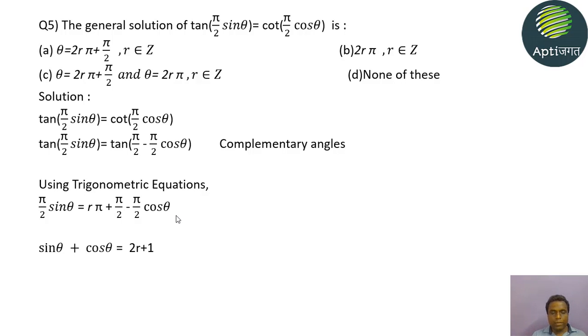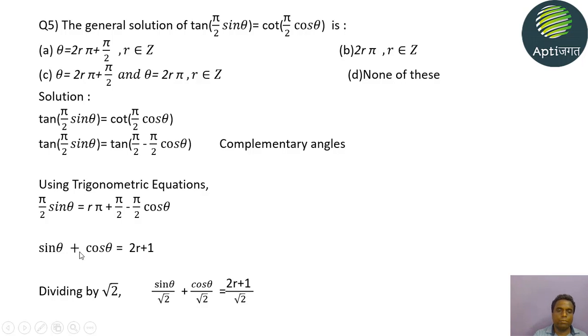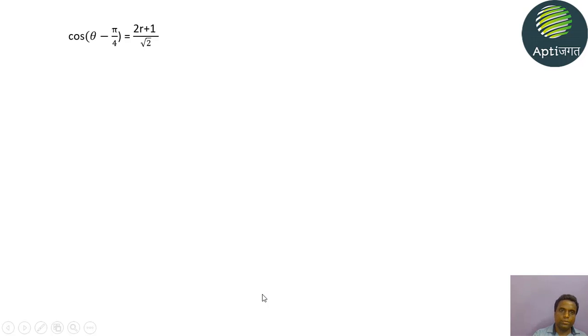Now we got an equation with two trigonometric ratios. See, this equation is like the first problem, where we had sin x + cos x = 1. So now we can easily solve this question. We can write it in the form of cos(θ − π/4). We divided by root 2 and made it in the form of sin and cos, so ultimately we got cos(θ − π/4).